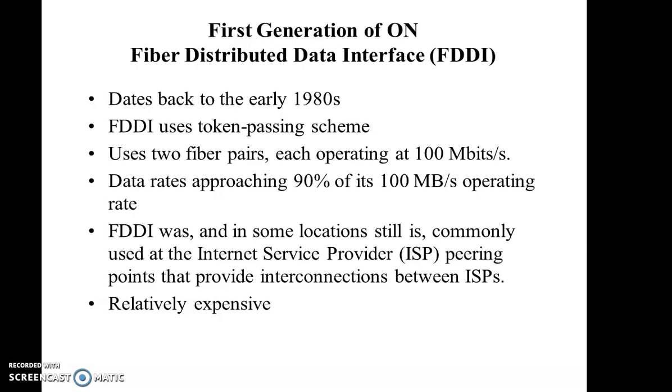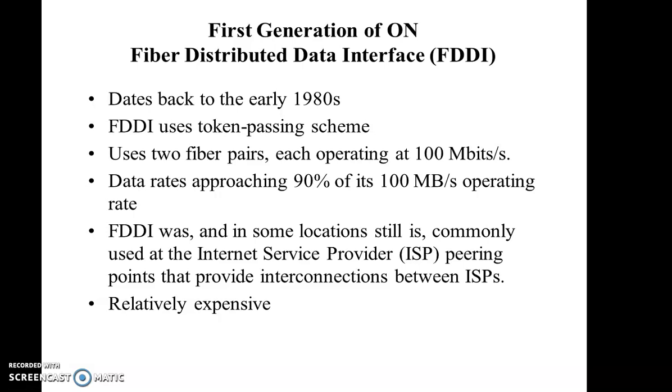As we have discussed for Ethernet, there we used the LAN as a medium, but here we use Cat6 or Cat5 cables as the medium. Here we are using two fiber pairs with an operating capacity of 100 megabits per second.